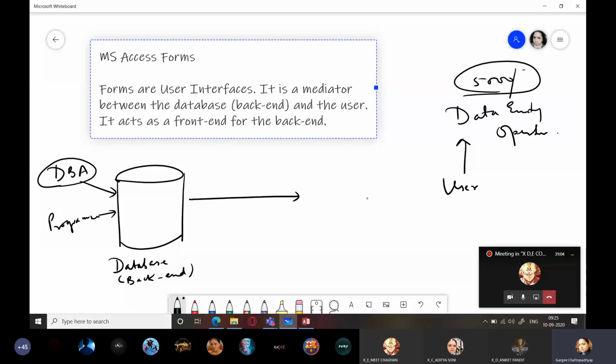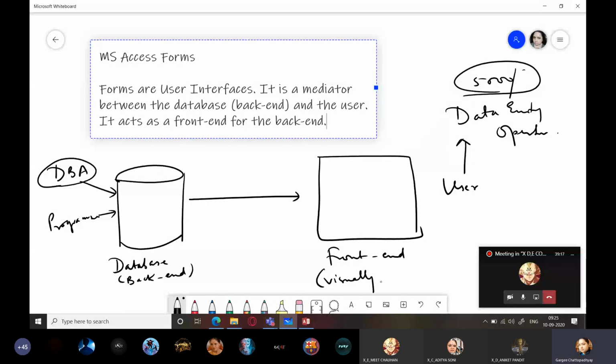So what we need to do is, for the data entry operator, provide something which gives a user interface, that is a front end, a nice visually appealing form. I'll give you an example of a form. I'm just switching to my browser here, and I'll give the example through the school website.